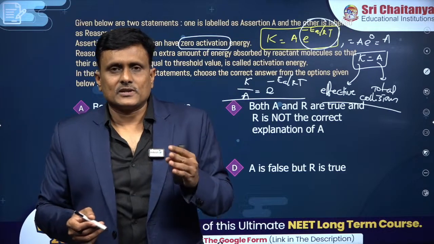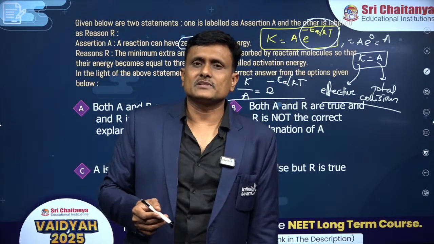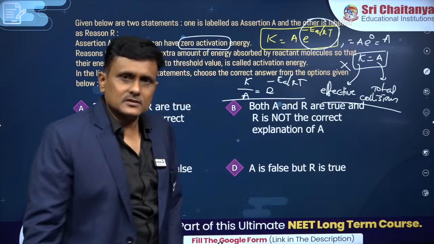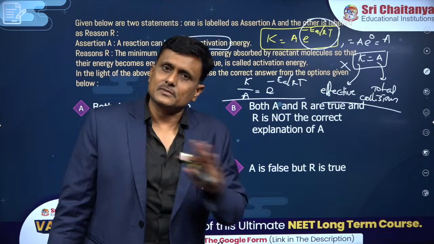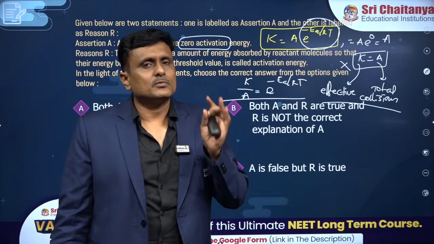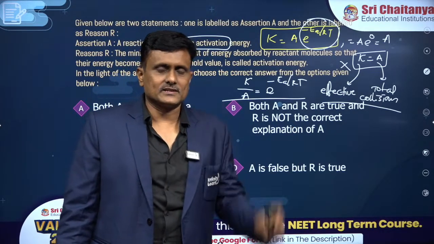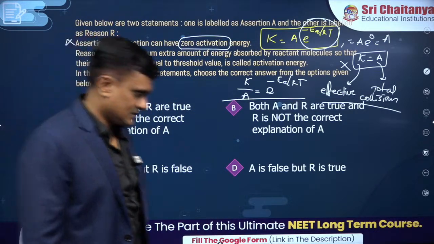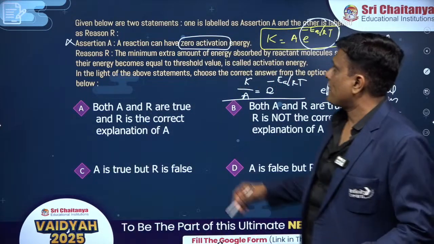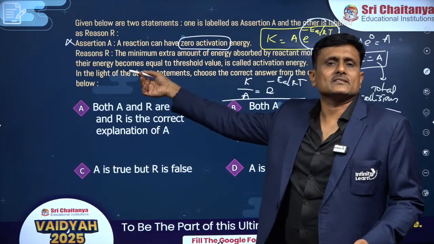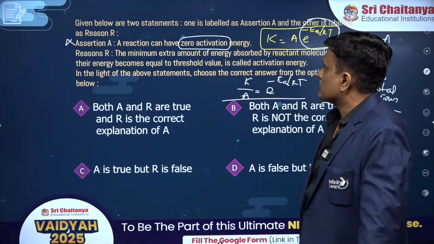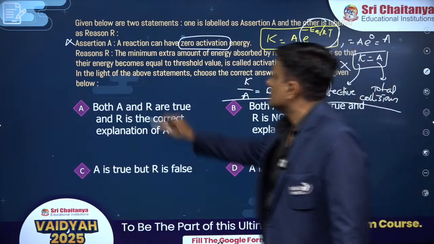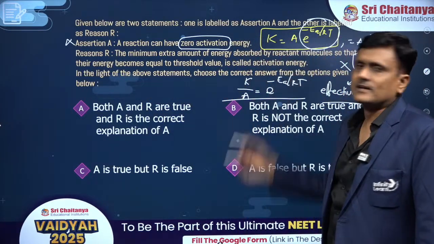Therefore, in order to rule out this statement, we cannot substitute the Ea value as 0. So the activation energy of a reaction can never be 0. It should always have some positive value. It cannot be 0 or negative. So this assertion is wrong, isn't it? Now look at the reason. When the assertion itself is wrong, the reason doesn't make any sense unless it's a true statement. You can see, the minimum extra amount of energy absorbed by the reactant molecules, so that their energy becomes equal to the threshold value, is called activation energy.